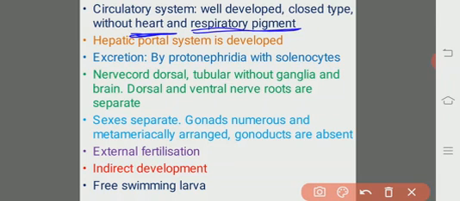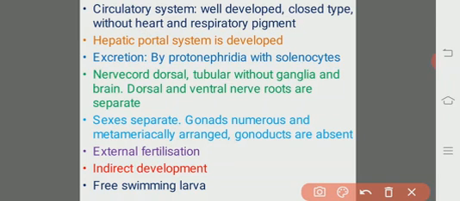Respiratory pigment is also absent. What are the specialties of the circulatory system? They contain a well developed circulatory system, and it is of closed type, and we may not see the heart and the respiratory pigment apart from the circulatory system. These are the specialties of the circulatory system.